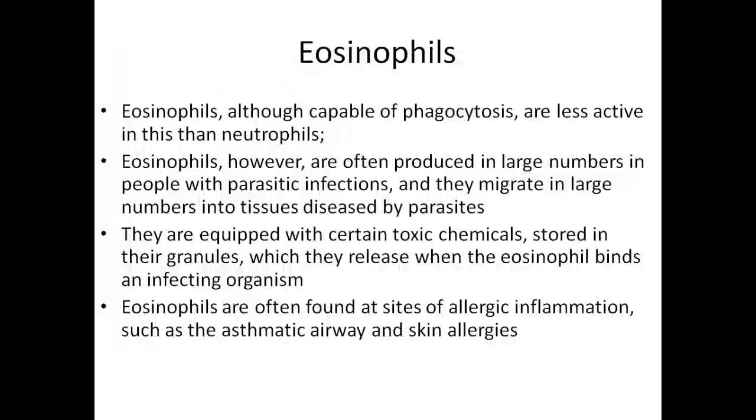And you can see that parasites, for instance worms, can be found in the respiratory airway, for instance the lung, which is that asthmatic airway effect, but also on the skin surface, which is skin allergies. So once the eosinophils get in contact with this microorganism or parasite, it will result in an allergic inflammation. This allergic inflammation can occur either in the asthmatic airway, but also in skin allergies.